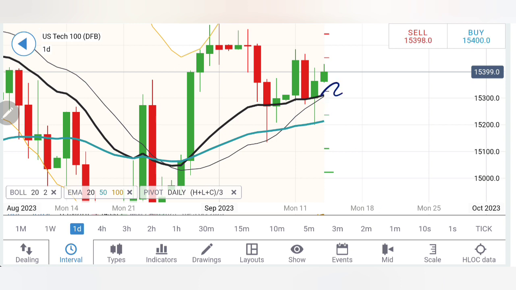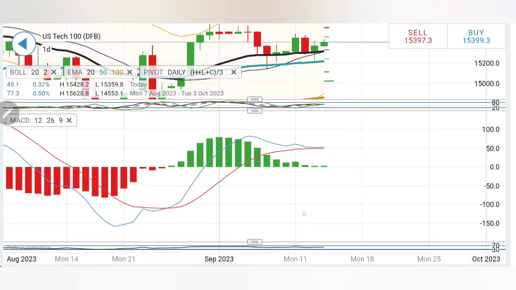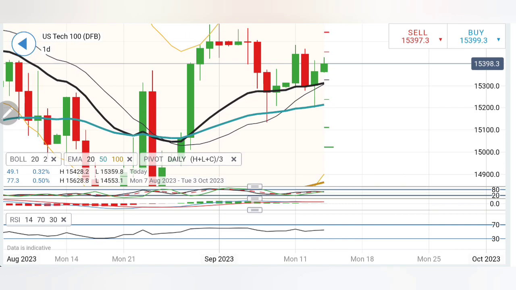That is what makes 15,300 a very good support on the downside, and then 15,200 is a stronger support zone. Stochastic is comfortable, trying to look down here. MACD is in green, trying to converge a bit, but it has not yet crossed over. RSI is flat. Looking at this, in between 380 and 420, do not take a position.